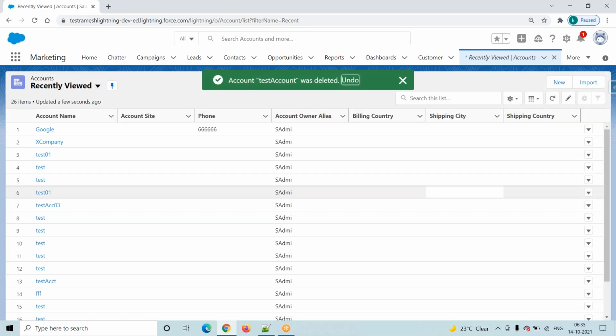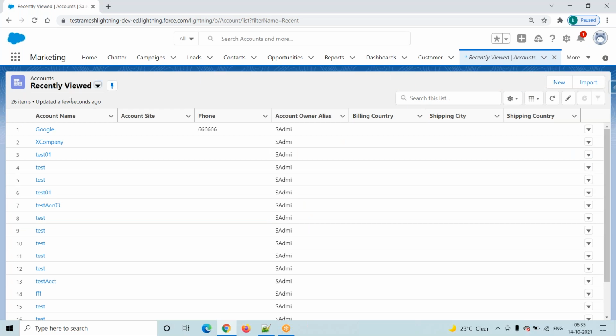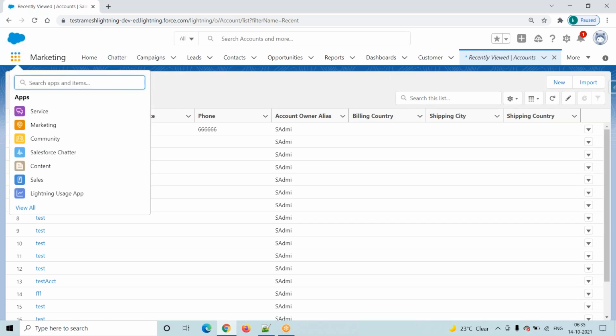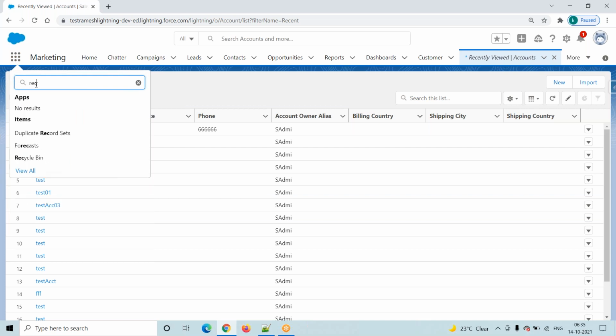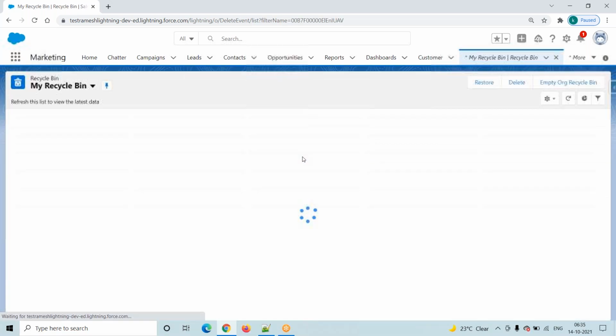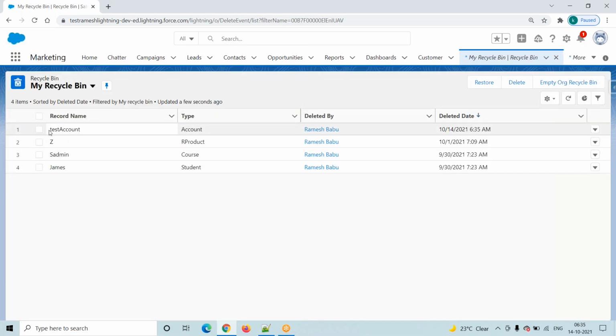Once we delete a record, it is not permanently deleted. It is stored in the recycle bin. To go to the recycle bin, go to the app launcher and type recycle bin. See here, recycle bin is available. Click on it. Just now we deleted this record, and it is stored here. Select it and restore it. Restore means we revert that record back, and it is again available in our account object.